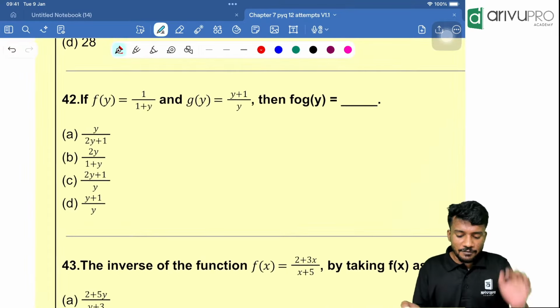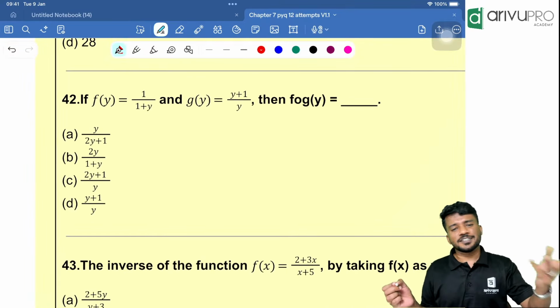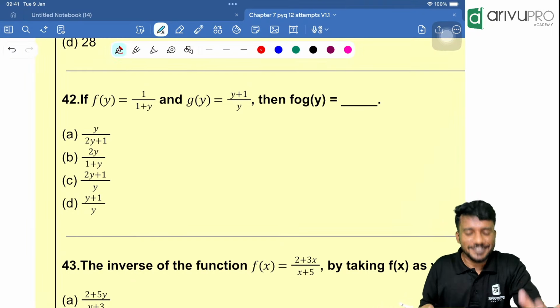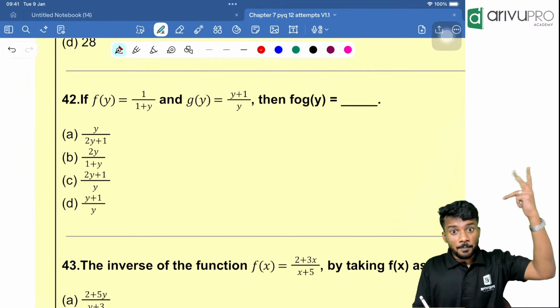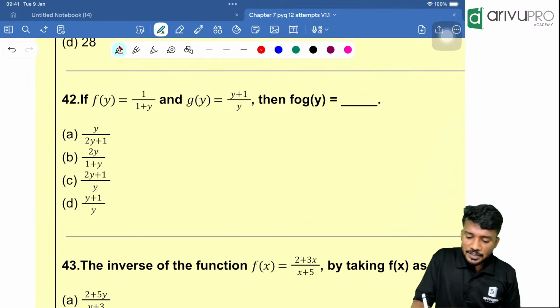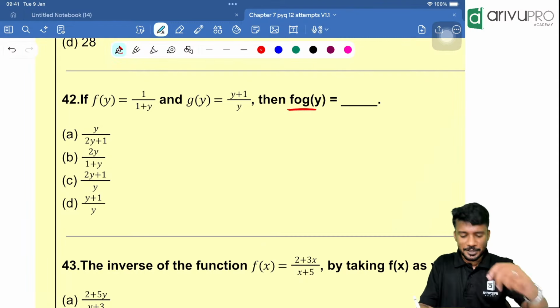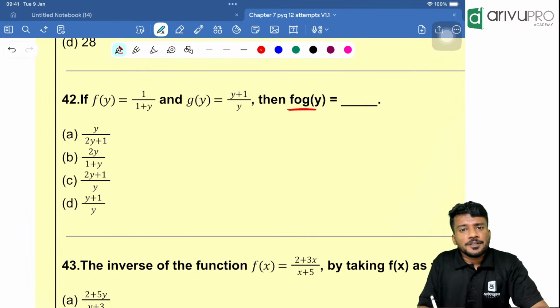Next one, f of x is equal to this much, g of y is equal to this. We have solved it in many classes, and I think we solved it in the first marathon, the May attempt marathon. Then f of g of y is how much? That is the question.